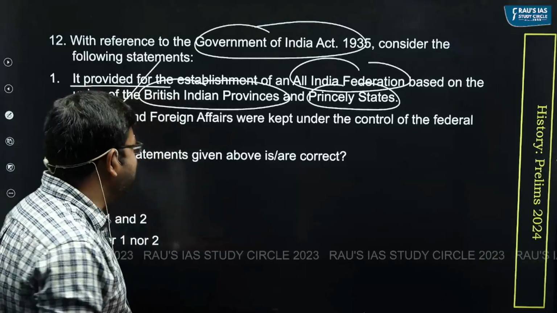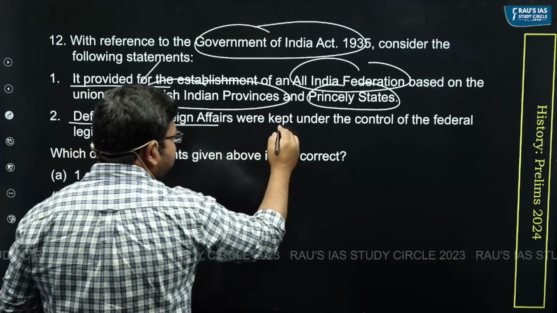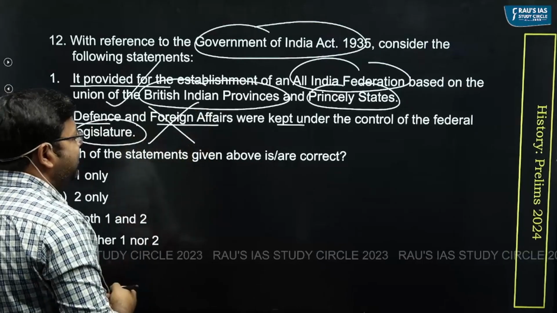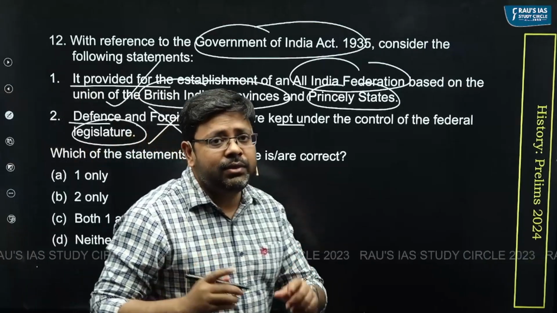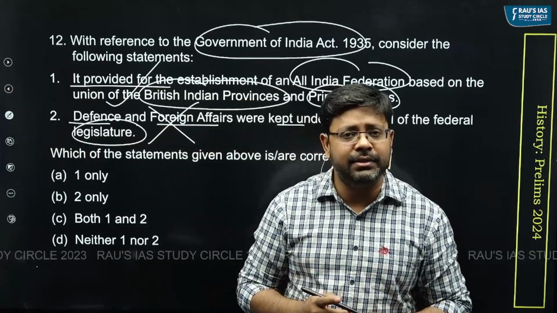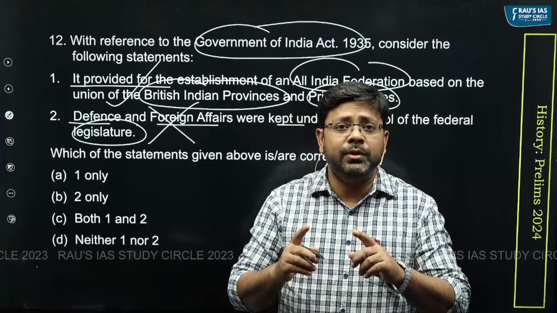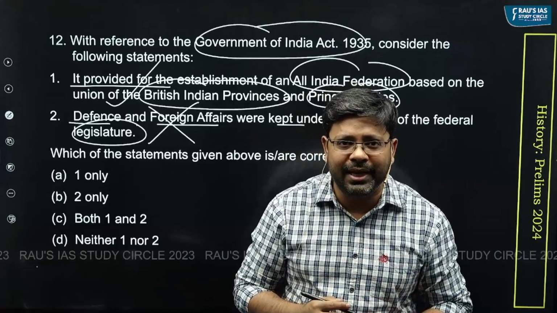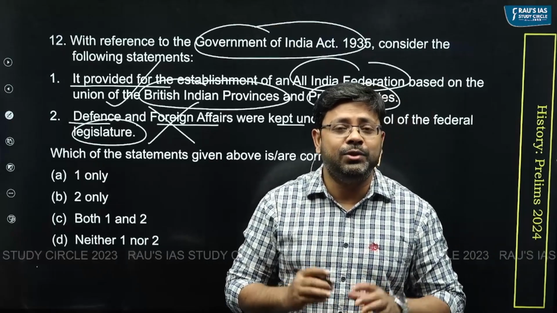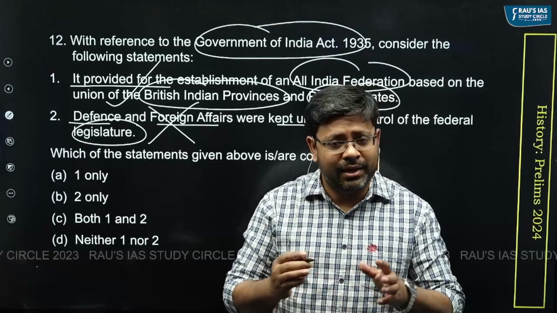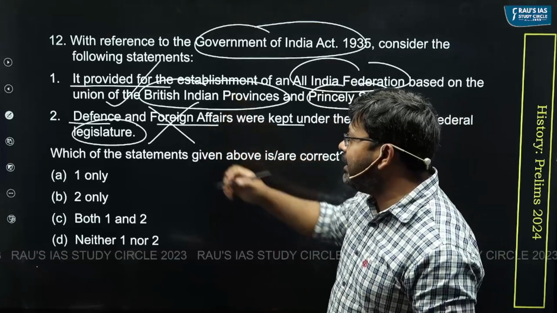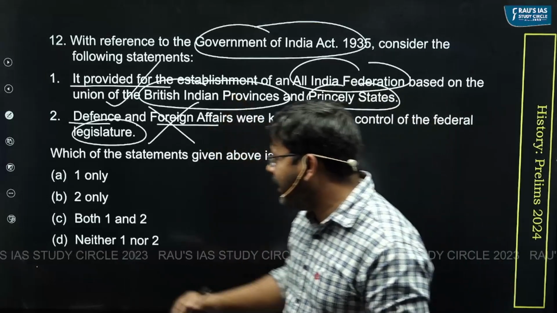The second statement says that defense and foreign affairs were kept under the control of the federal legislature. The second statement is incorrect, as the legislature was kept very weak, and in fact, it had no control over the important subjects like defense and diplomacy. Now, it was because of such demerits that the Government of India Act 1935 was opposed by Congress. And do you know that Jawaharlal Nehru was so angry that he called the reform a car with all the brakes and no engine?